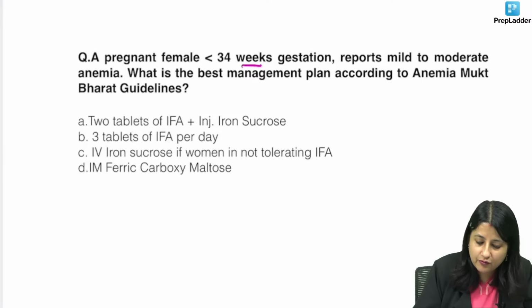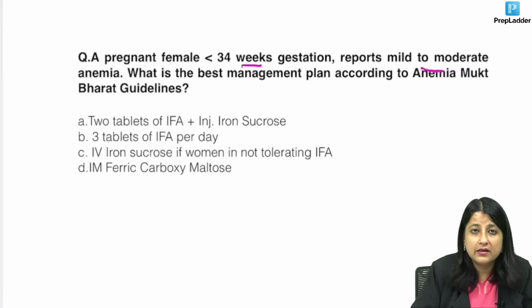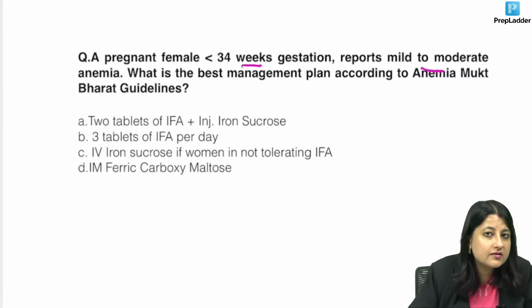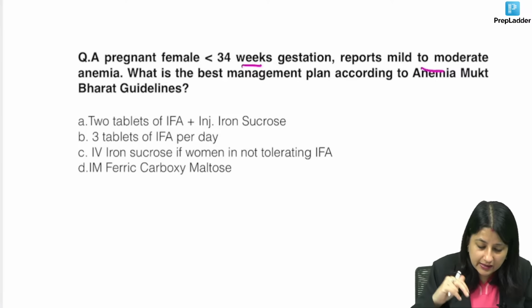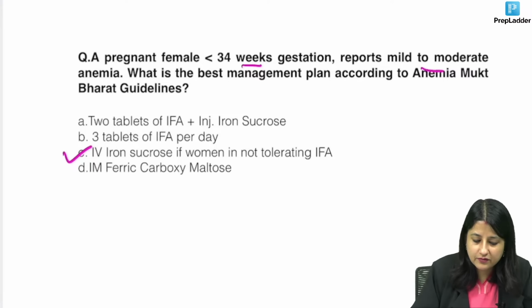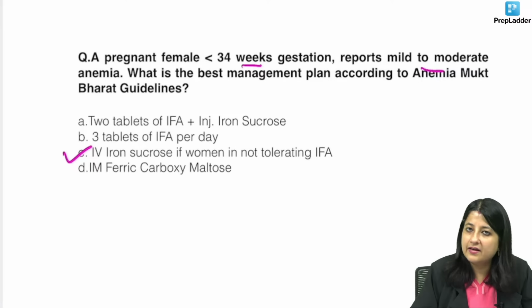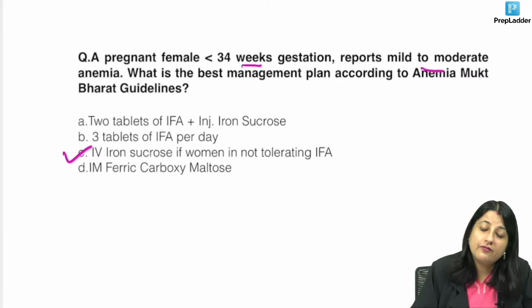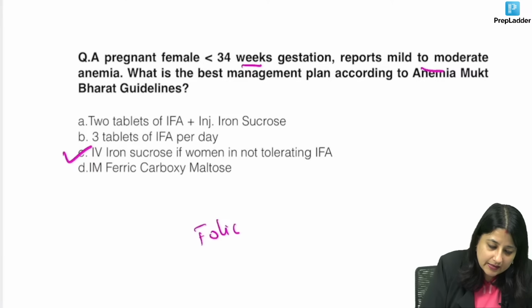So over here, what was the question? Less than 34 weeks, mild to moderate, you will give her iron tablets. But 2 tablets, if she is not able to tolerate that, then we will give IV iron sucrose if woman is not tolerating IFA. What is the purpose of iron? Prevent iron deficiency anemia. What's the purpose of folic acid in Anemia Mukt Bharat, guys?